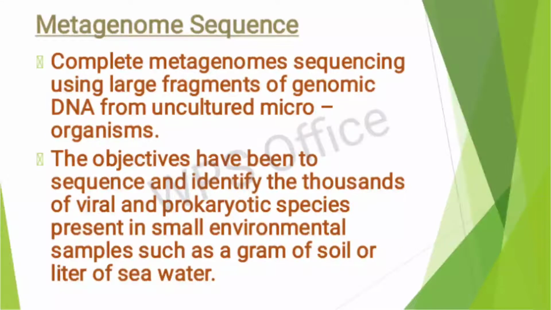Then coming to the metagenome sequence. Here, complete metagenome sequencing using large fragments of genomic DNA from uncultured microorganisms takes place. The objective is to sequence and identify the thousands of viral and prokaryotic species present in small environmental samples, such as a gram of soil or a liter of seawater.